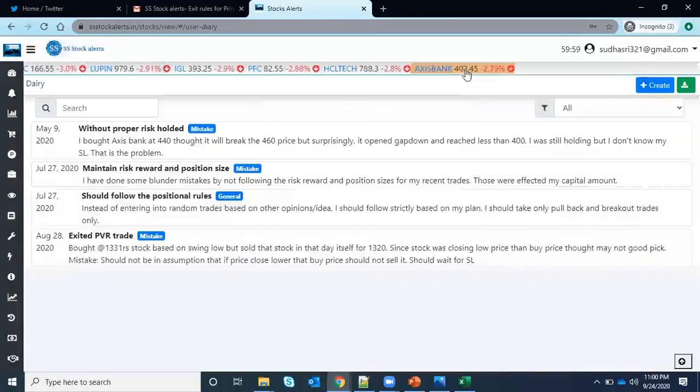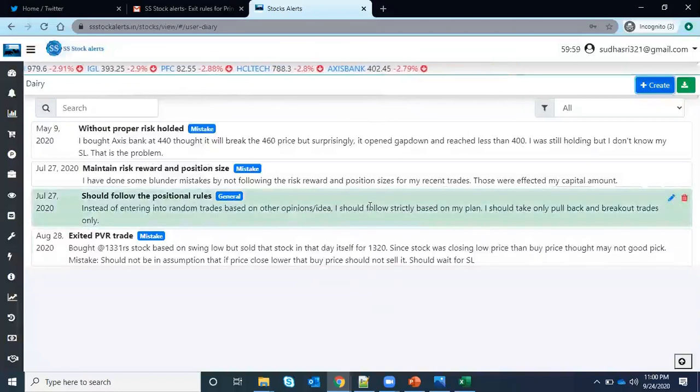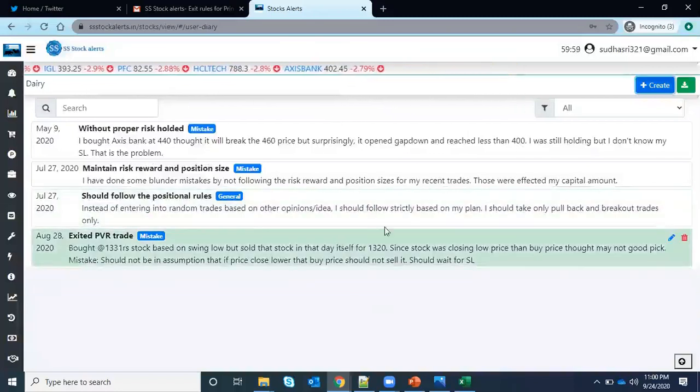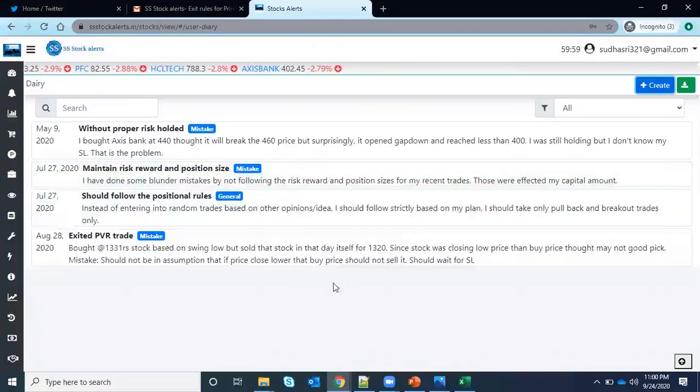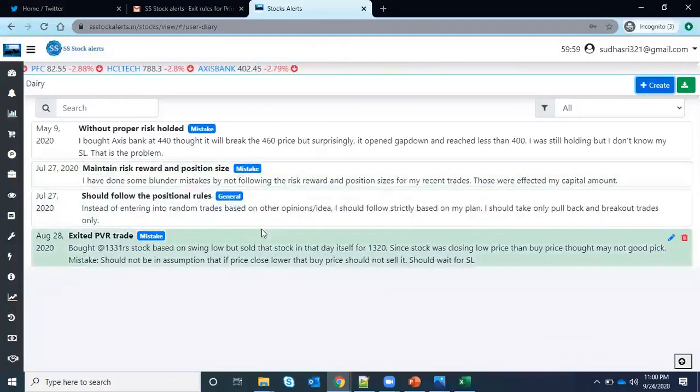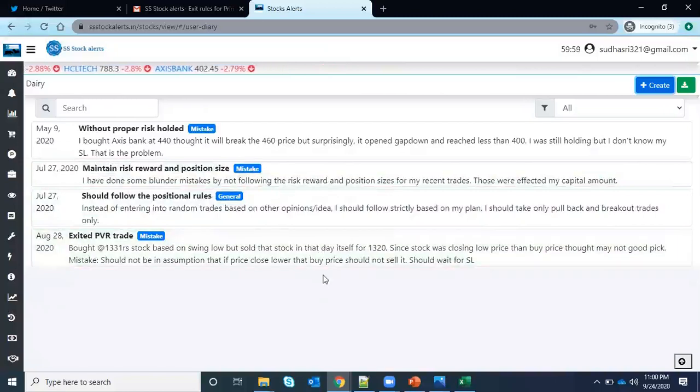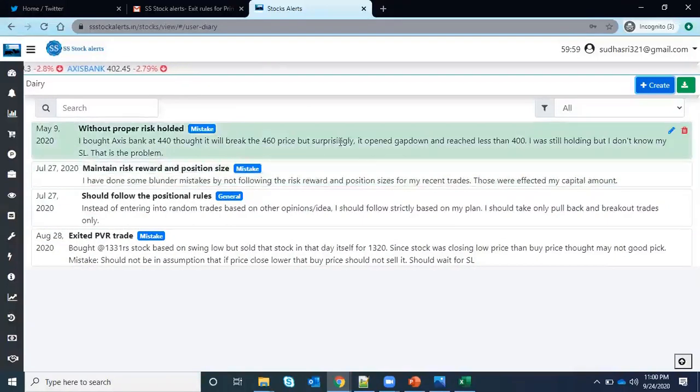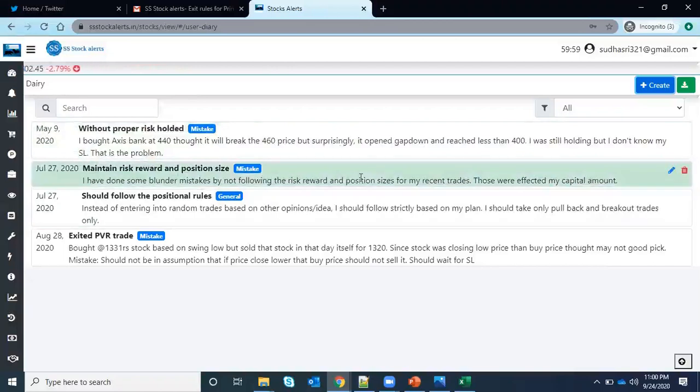My idea here is that I want to keep everything for trading in one place. I don't want to go to a book for the diary, to another site for charts, or use something else for the scanner. So I wanted to find one solution, at least one that works for me. Whatever they can log, they can write their mistake. At least they will not make the same mistake. If they have written it one or two times, they will not do it again a second or third time. So that is the idea.